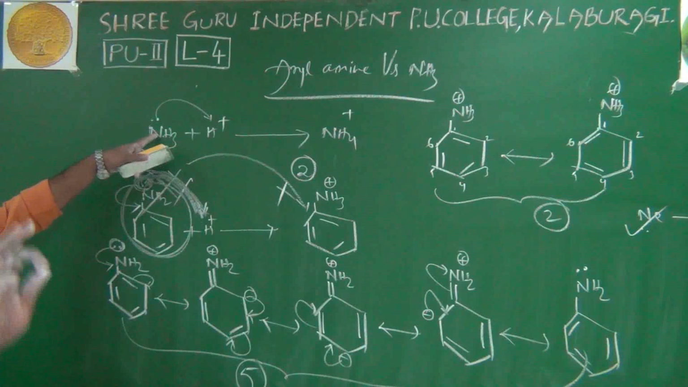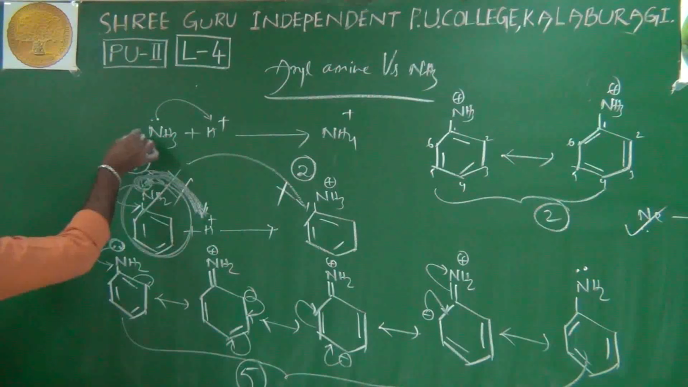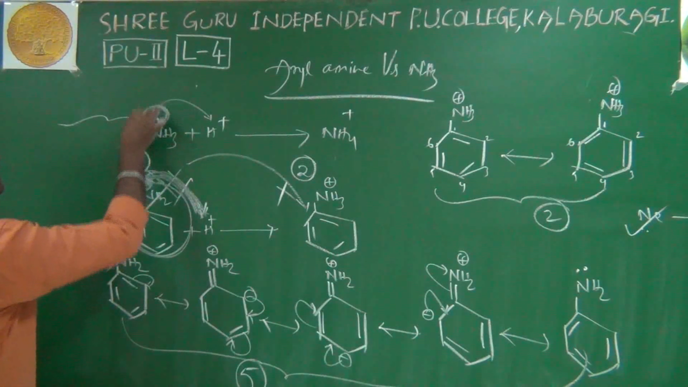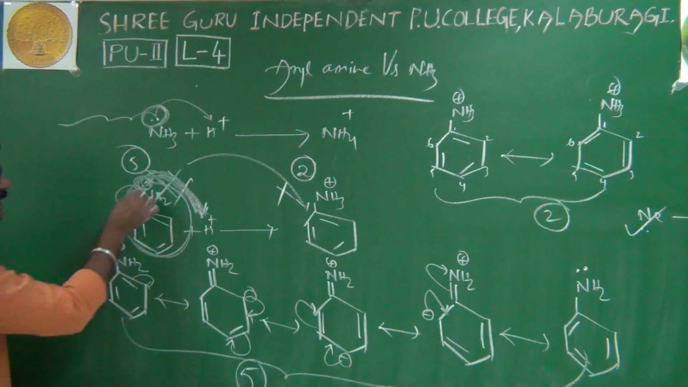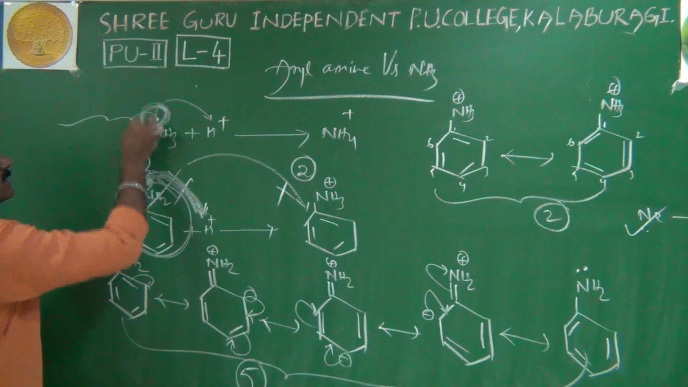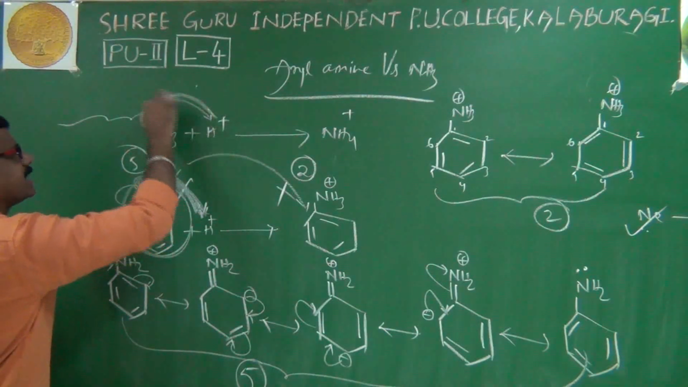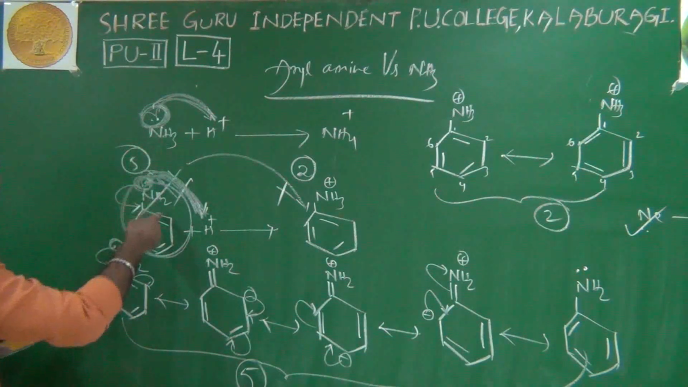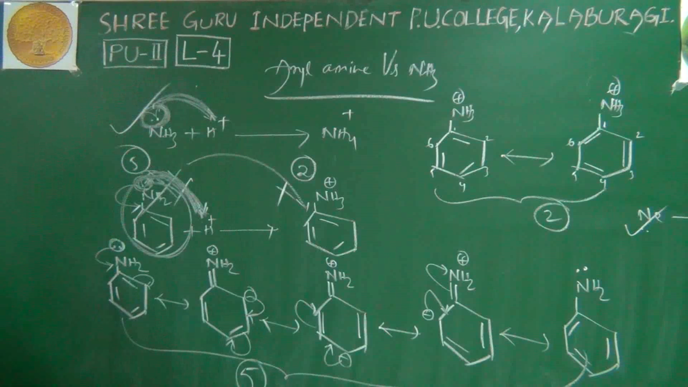Because in ammonia there are no such problems. There is no resonance phenomenon here. In the case of ammonia, electron pair availability is more. Compared with aniline, in ammonia electron pair availability is more. That's why the electron pair donating ability is more. That's why when comparing ammonia and aniline, ammonia is more basic.